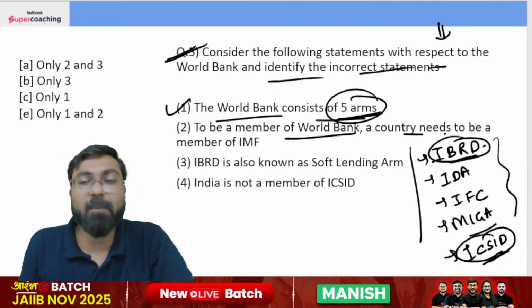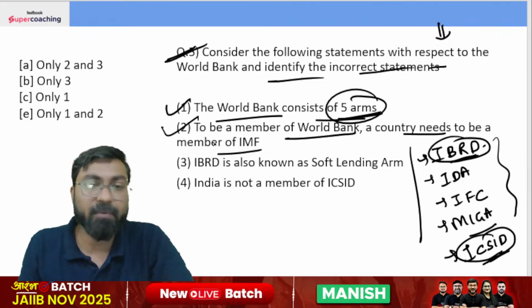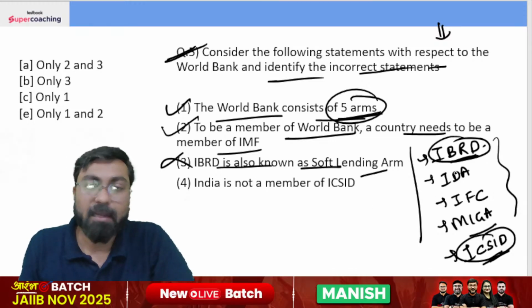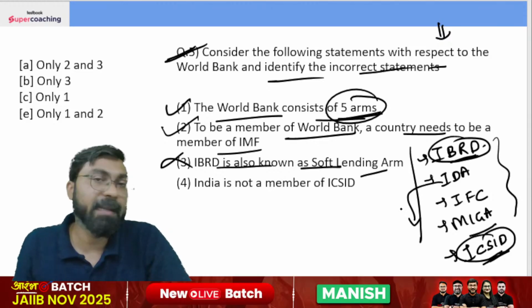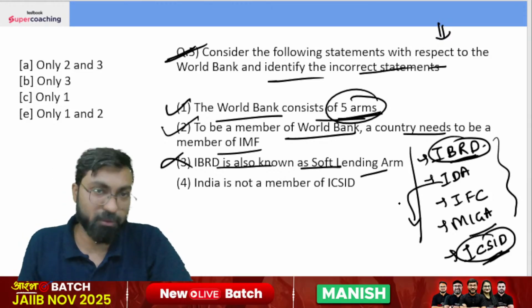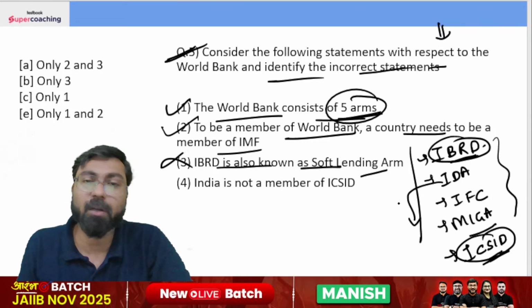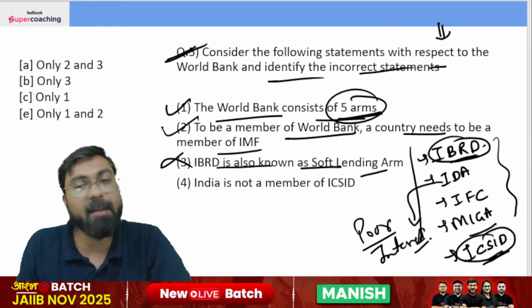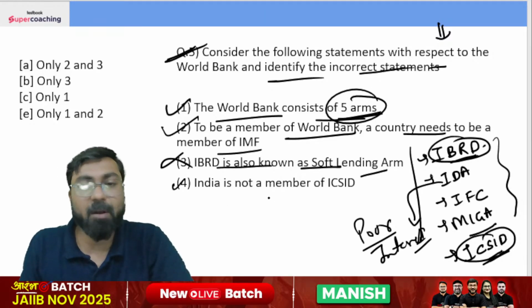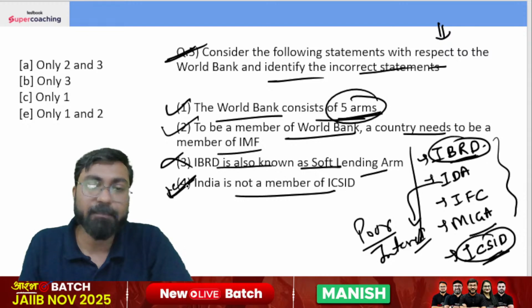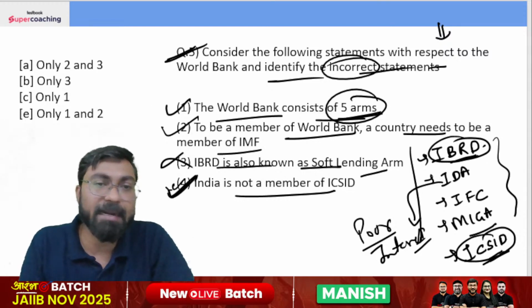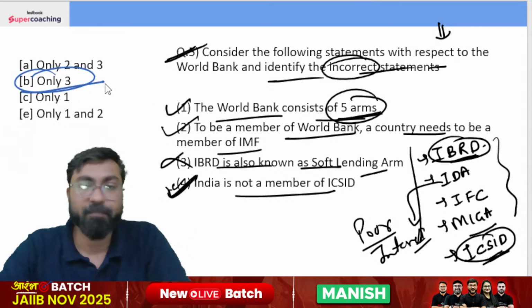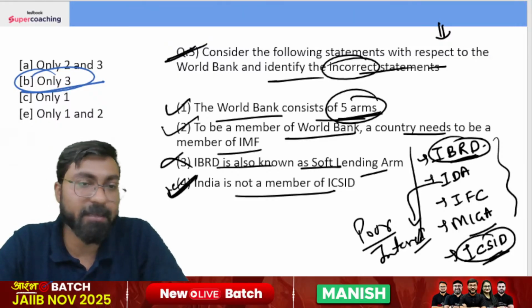To be a member of World Bank, a country needs to be a member of IMF, correct? IBRD is also known as the soft lending arm. No, actually IDA is known as the soft lending arm because it provides interest-free loans. Okay, interest-free loans for the poor countries. It gives these interest-free loans to poor countries and for this reason we call it the soft lending arm. And India is not a member of ICSID. Absolutely correct, we have to identify the incorrect ones. The right answer will be only 3, option B. Alright, I hope it is clear, my dear friends.